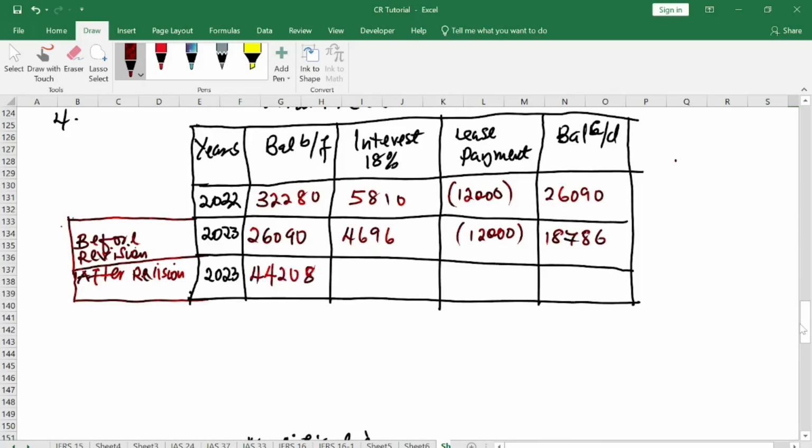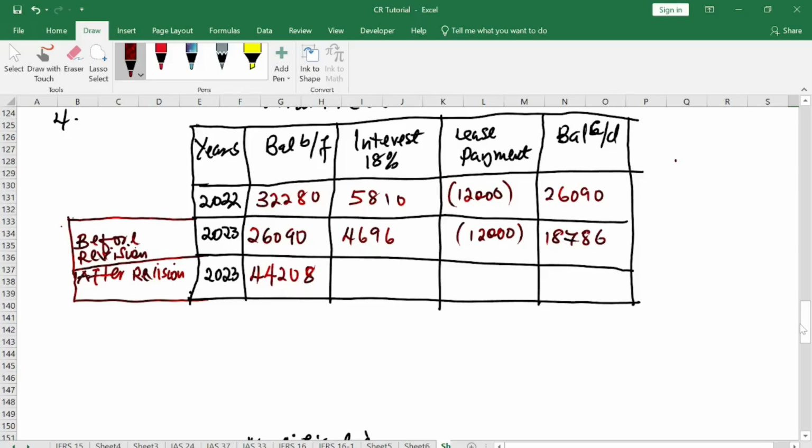Also remember, before revision, you have your closing balance of 26090. Now, this agreement was settled on 1st January 2023. So before the revision, your closing balance should give you this in 2023.